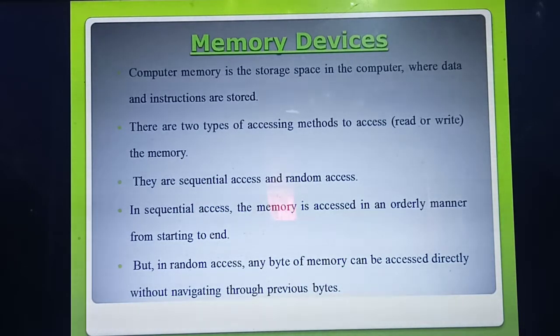Okay, so in a computer, memory is a storage space. In a mobile phone also, you might have seen two types of memory, isn't it? Primary memory, that is phone storage, as well as external storage, that is a memory card or SD card storage. So memory means a storage space, whether it is a computer or a mobile phone.